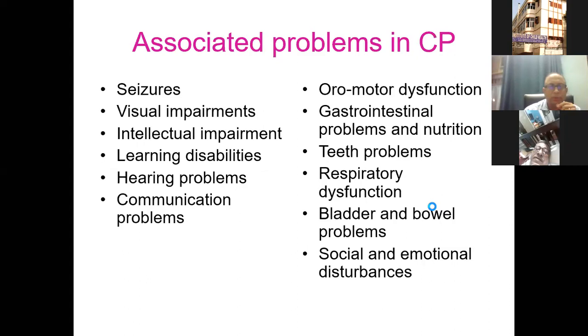Not only the motor problems, but associated problems in CP may involve seizures, visual impairments, hearing problems, intellectual and learning problems, communication problems, and also oromotor dysfunction, GI problems, problems related to dentition, respiratory function, bowel and bladder problems, and of course, very important social and emotional disturbances.